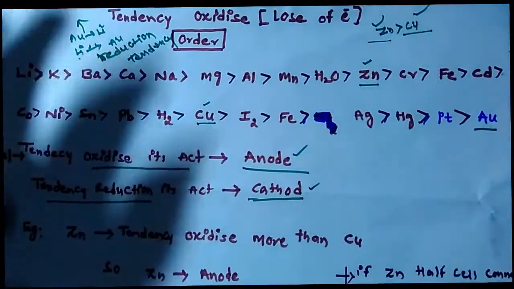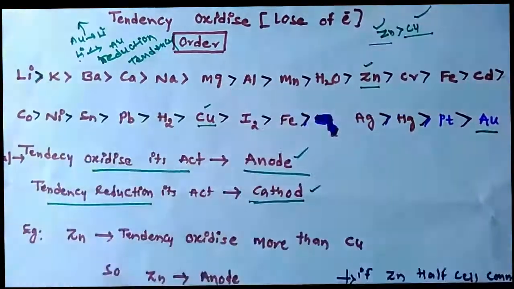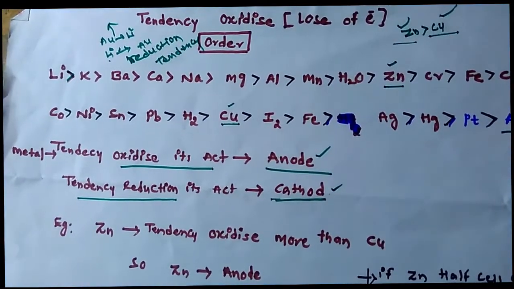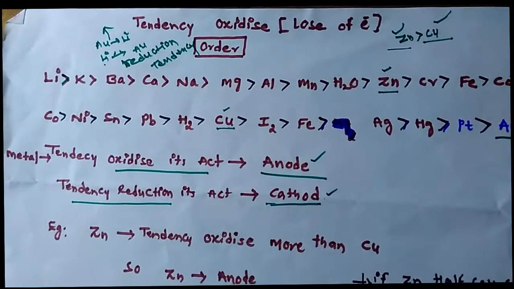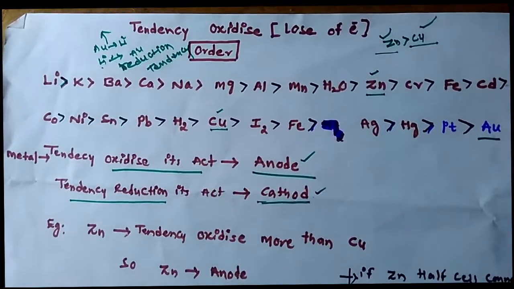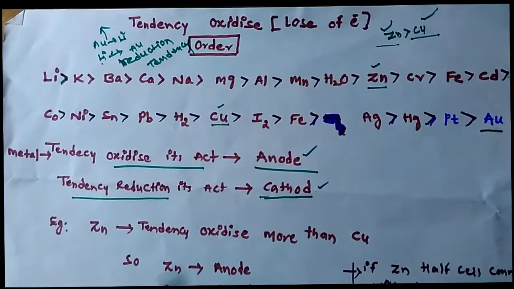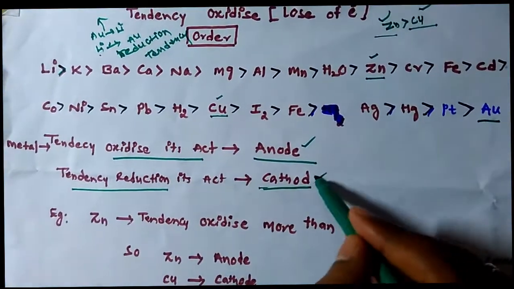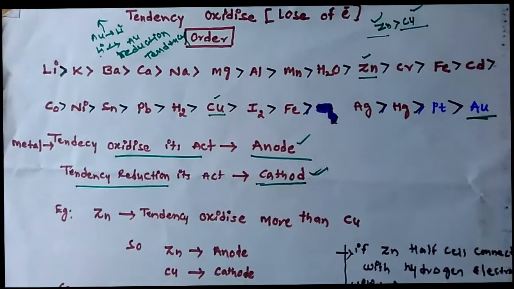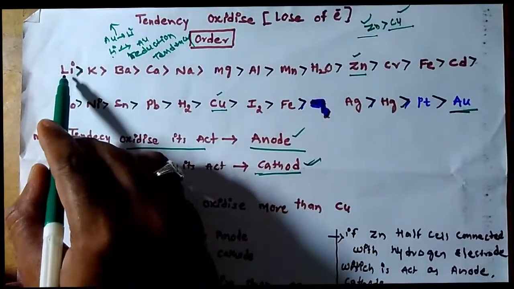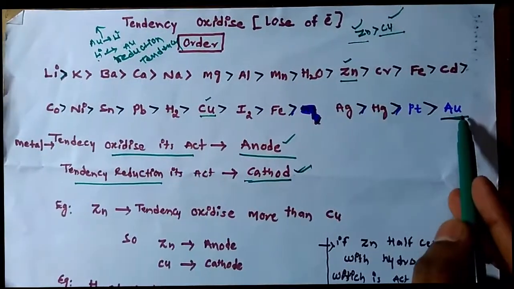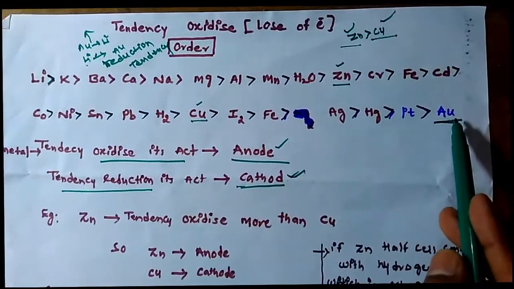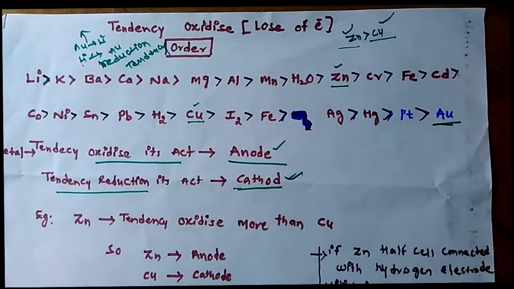The oxidizing tendency is increasing. Oxidizing tendency means it can easily remove the electron from the outer shell. That metal acts as an anode, and the one which can gain electrons easily acts as a cathode. Now argon is the cathode. So lithium is the anode, argon is the cathode, because one has more tendency of oxidation and the other has more tendency of reduction. I think you understand now.